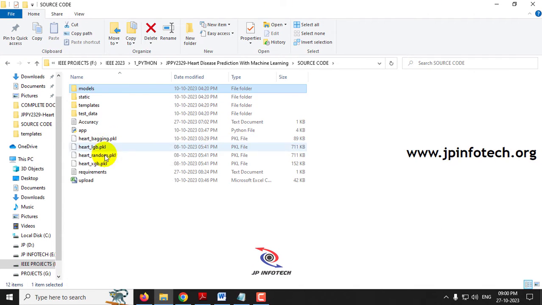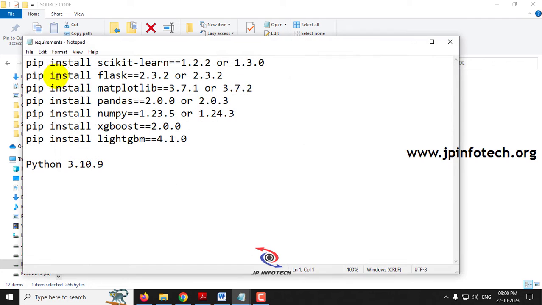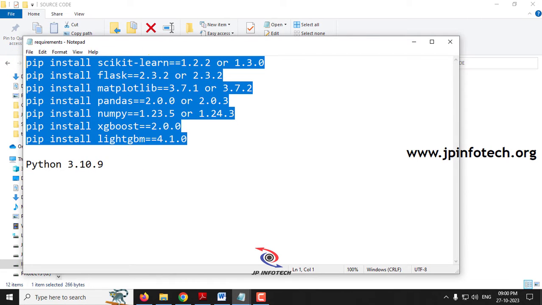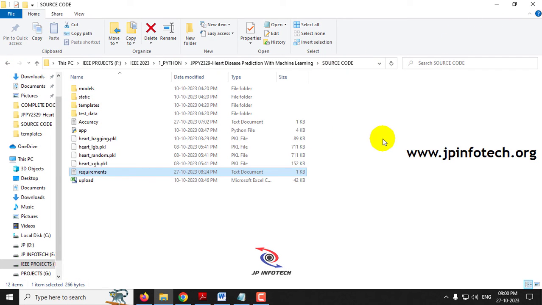Before execution, make sure that you have fulfilled the requirements mentioned in the requirement file, with the exact version of Python and the libraries installed in your system. Now let us see the execution of the project.